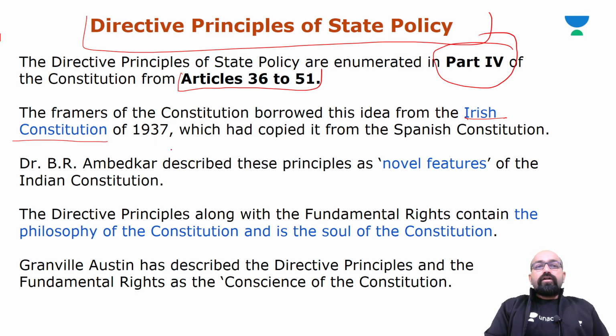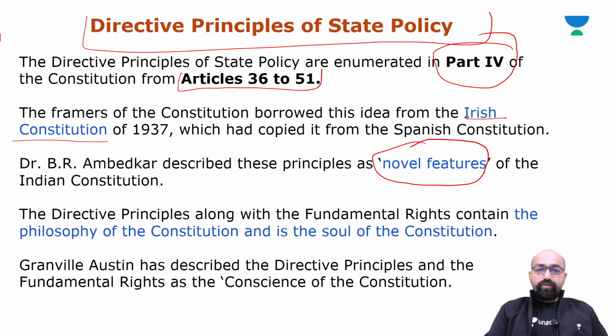Now, the chairman of the drafting committee, Dr. B.R. Ambedkar, described these DPSPs as novel features of the Indian Constitution. Now, we'll see after studying DPSPs, you will come to the conclusion why Dr. Ambedkar described DPSPs as novel features.